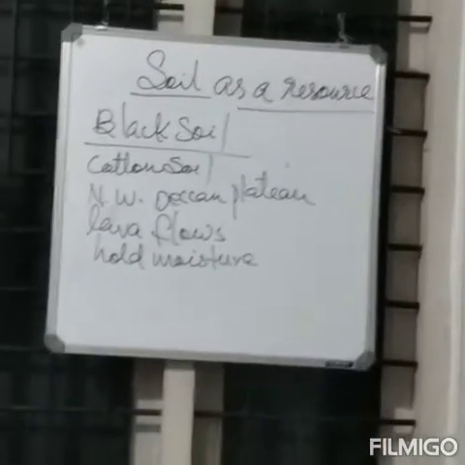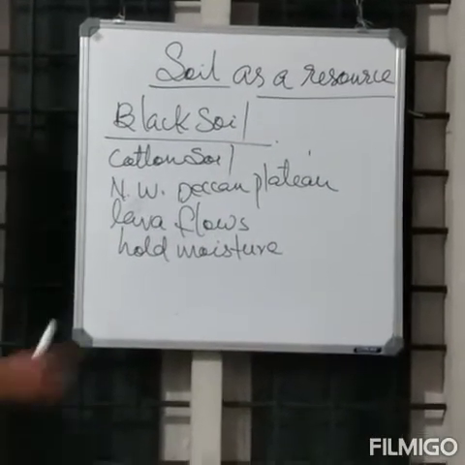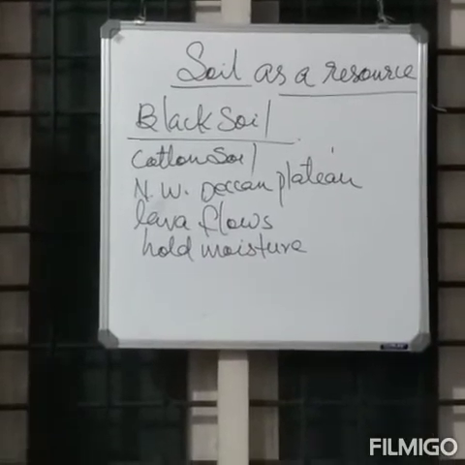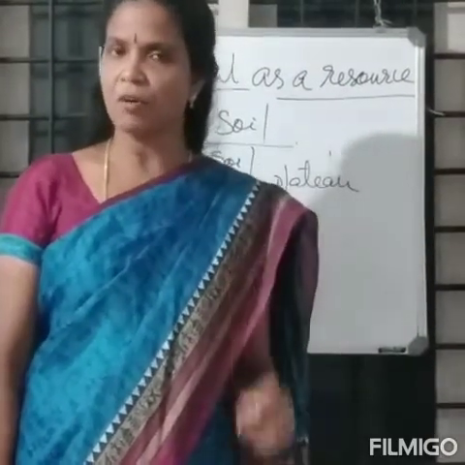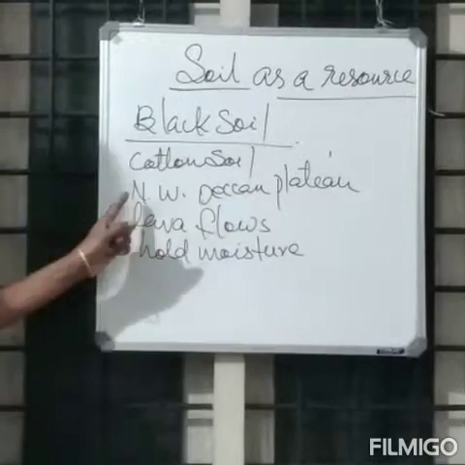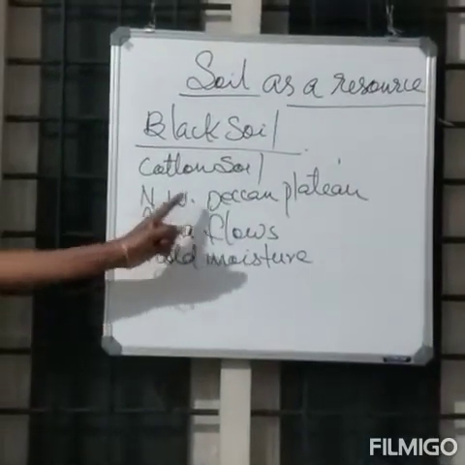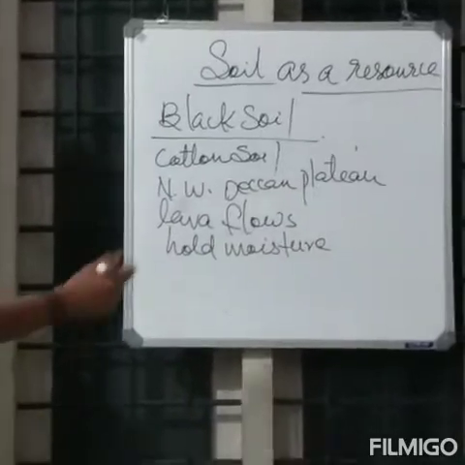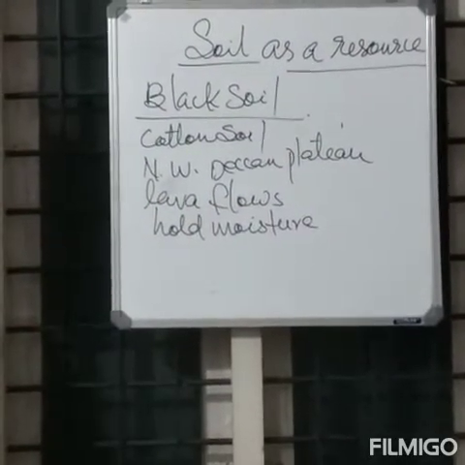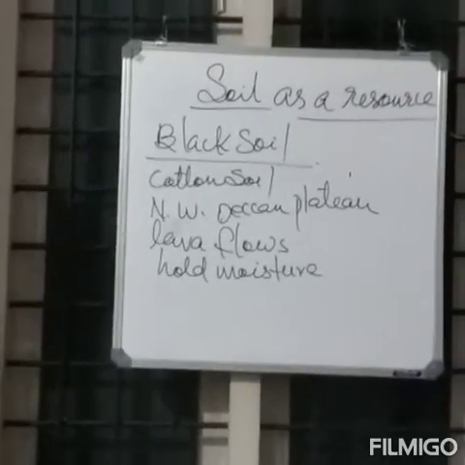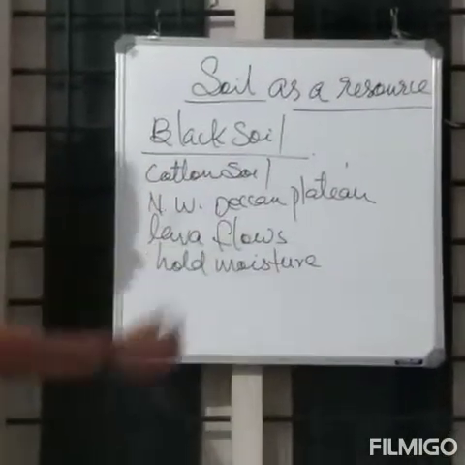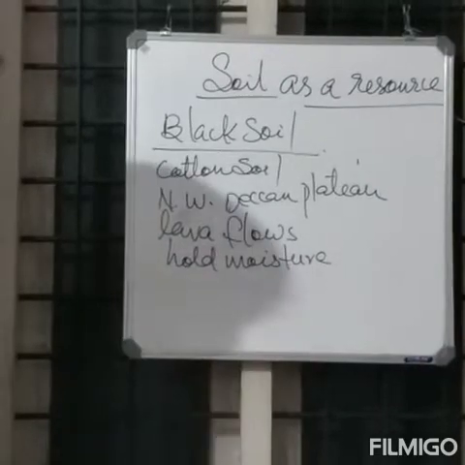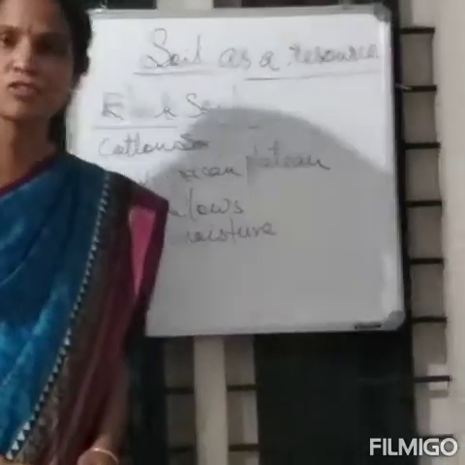Here the point: this soil develops deep cracks during the hot weather. And black soil, once again, is ideal for the growth of cotton cultivation, so it is known as cotton soil. It is also spread over the northwestern part of the Deccan Plateau. It is made of lava flows. This soil has the capacity to hold moisture and it is sticky in nature. This is about black soil. Okay, the next classification is laterite soil.